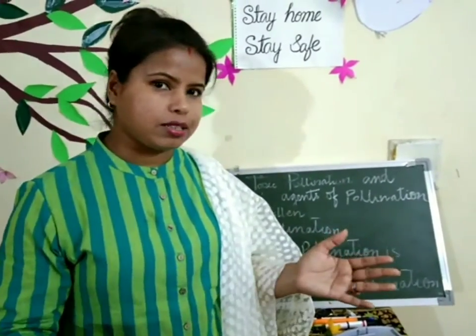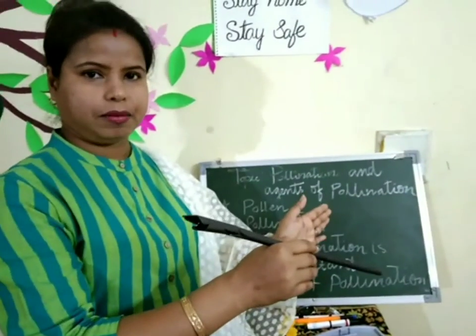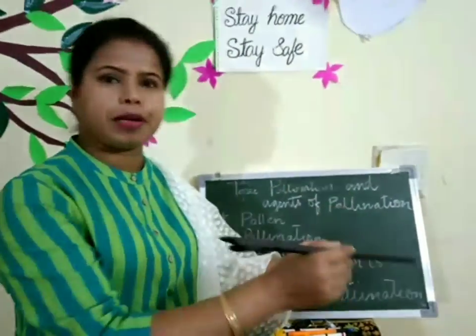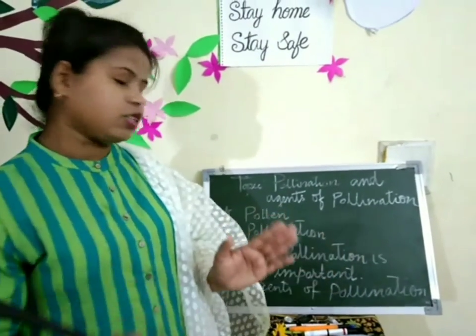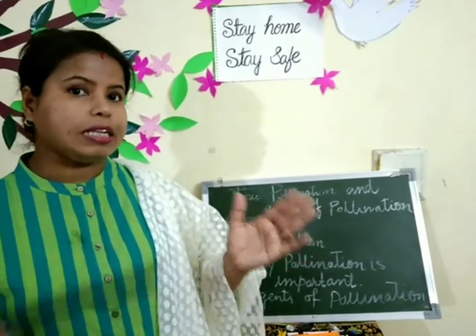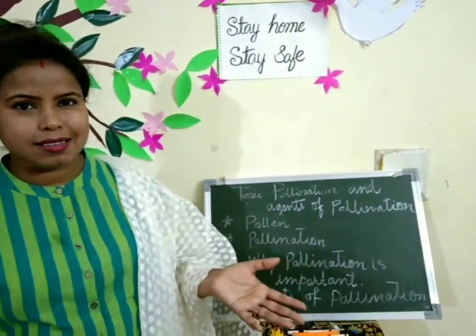Now what is cross pollination? Cross pollination means the pollen grains come from one flower to another flower, from the male part to another flower's female part, right? That is called cross pollination. Now cross pollination will take place if some agents are there. What is an agent?